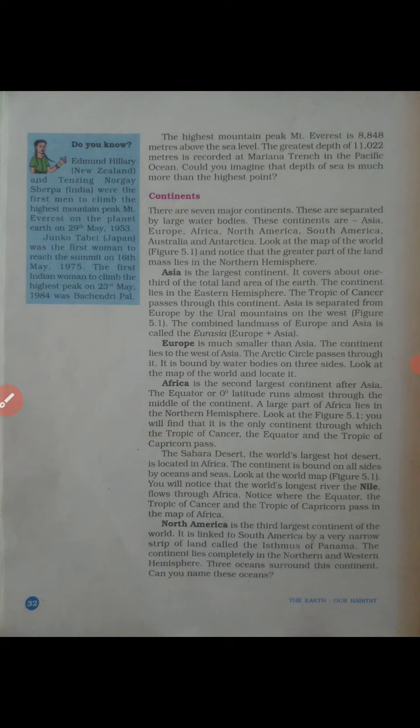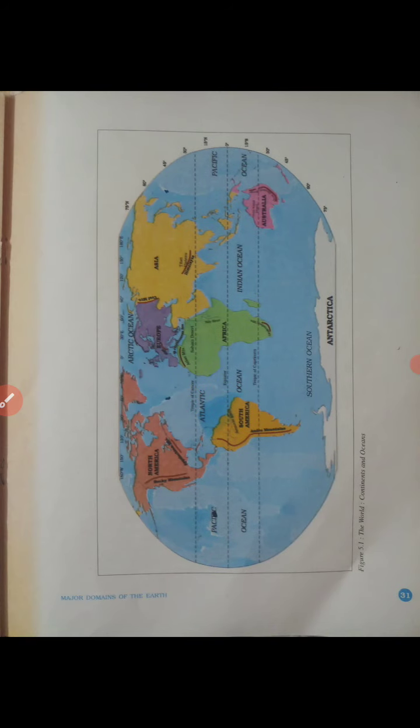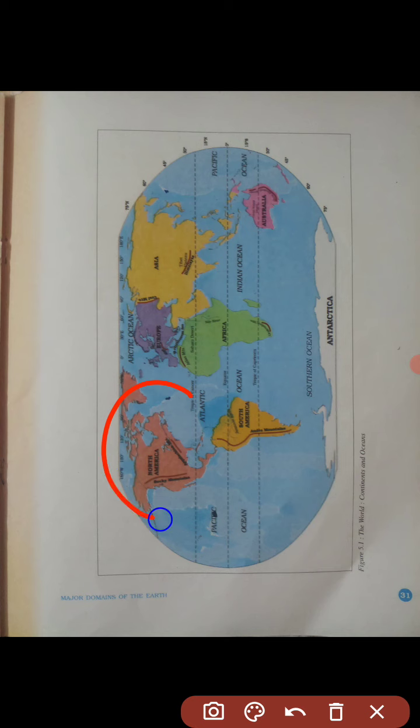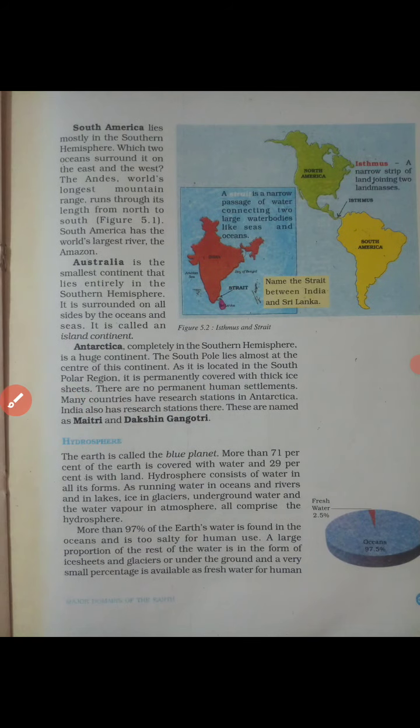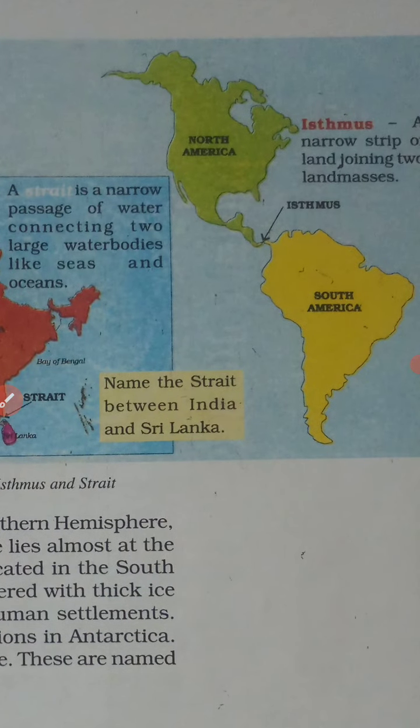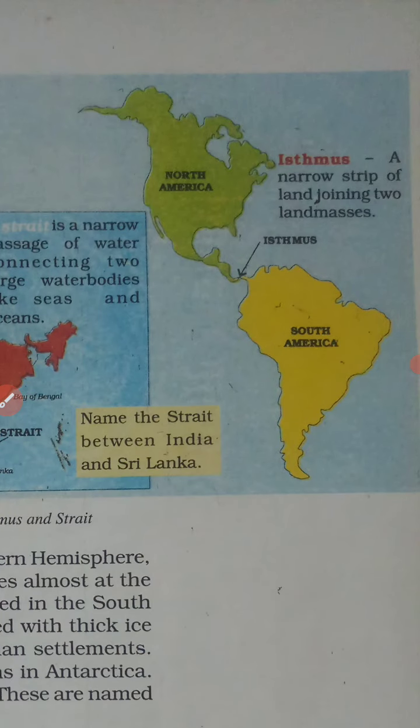Now the next one is North America. It is the third largest continent of the world. This is North America, and it is linked to South America by a very narrow strip of land called the Isthmus of Panama. You can see on page number 33. Here it is shown clearly, the Isthmus of Panama. It is a very narrow strip of land which joins North America and South America.